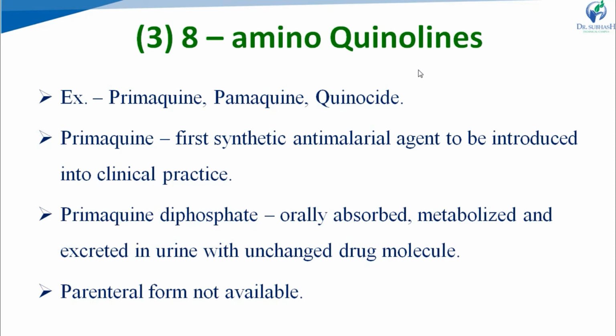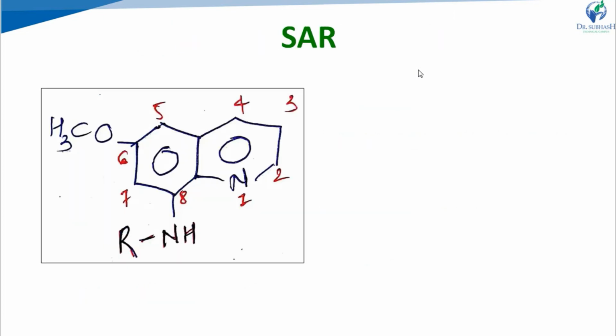It is orally absorbed. If it is taken orally, it is well absorbed through the GIT. Then it is metabolized into different metabolites like 5-hydroxy primaquine, 5-hydroxy-6-dimethyl primaquine, etc. Right? And these metabolites are excreted in urine along with a small amount of unchanged drug. Right? A parenteral form of primaquine is not available.